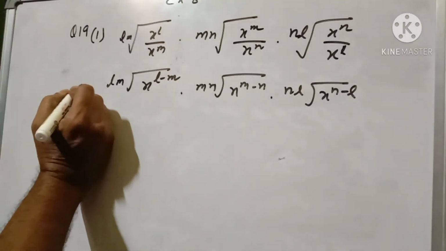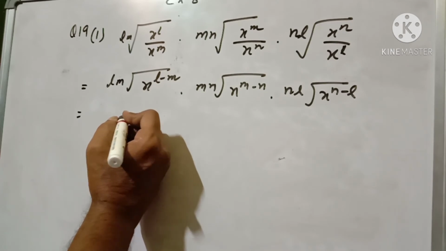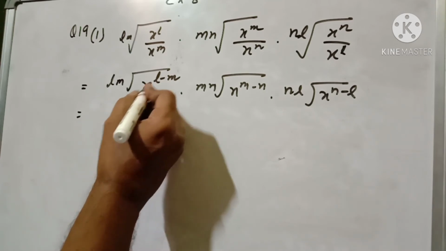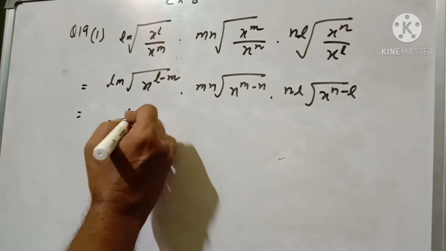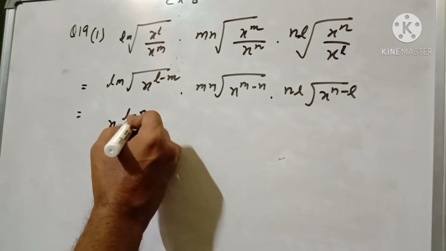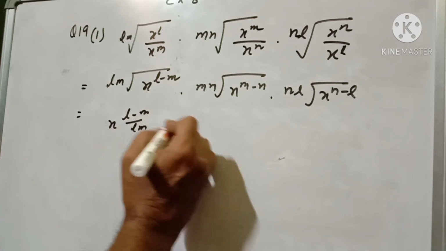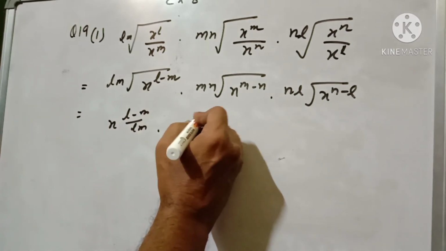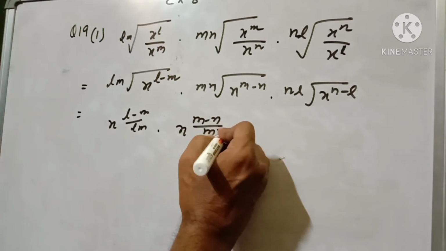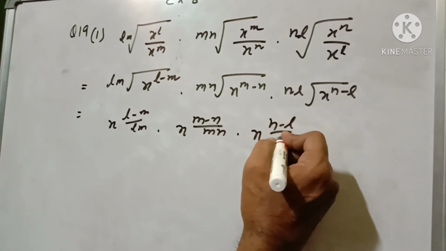Now here I can write x to the power l minus m by lm, because as we know a square root means 1 by 2, but here it is given lm root, so I can write x to the power l minus m by lm, into x to the power m minus n by mn, into x to the power n minus l by nl.